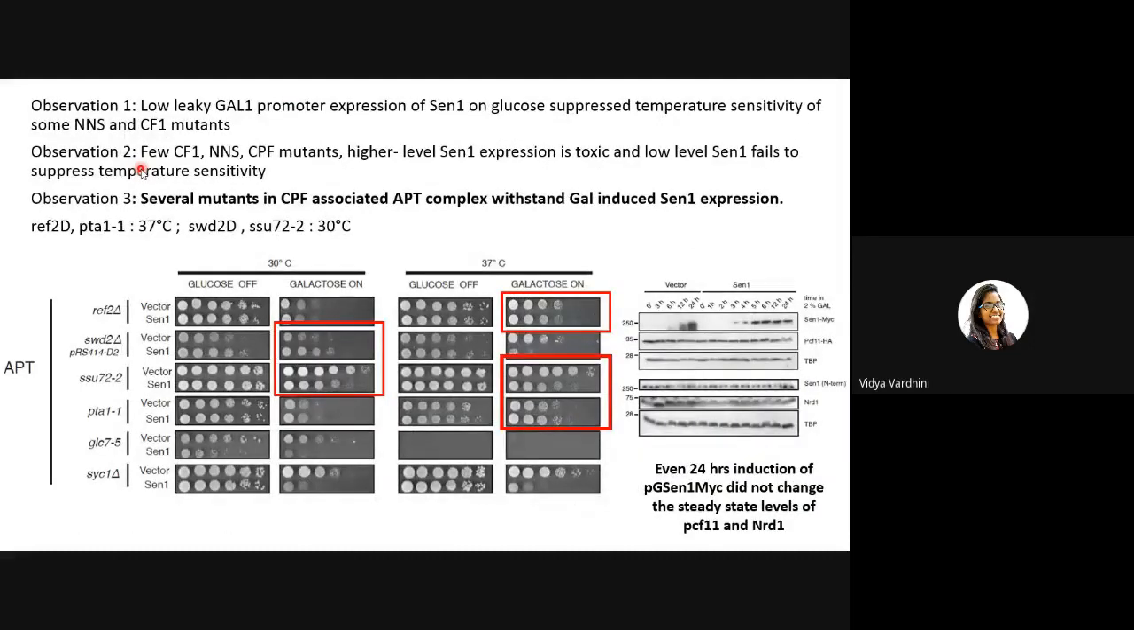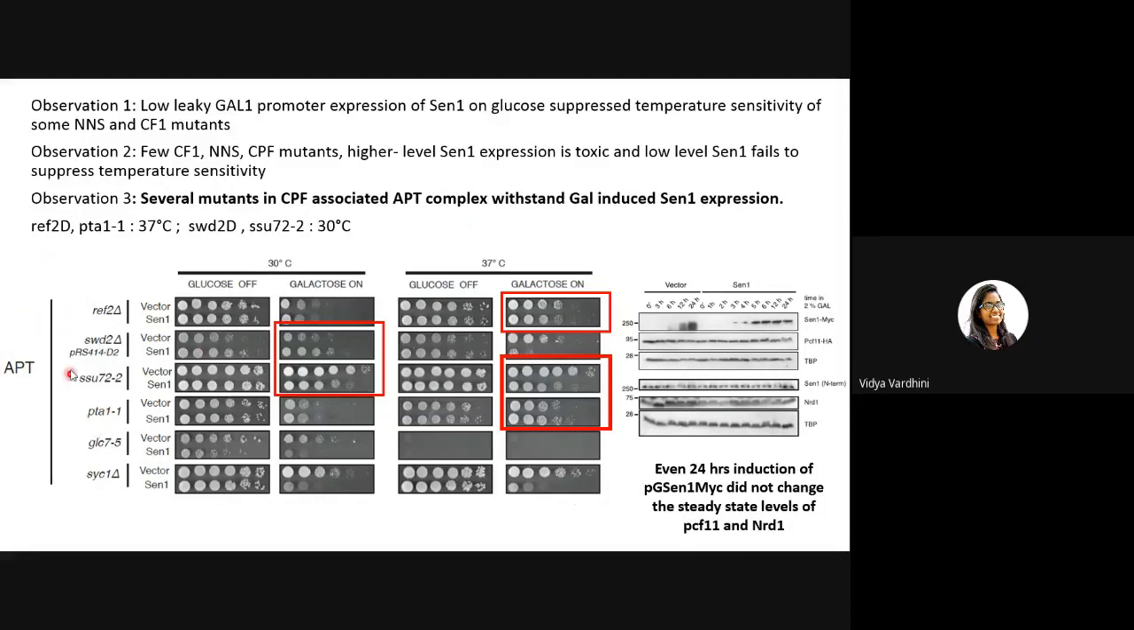The second observation was that in a few mutants, higher level SEN1 expression is toxic and low level SEN1 fails to suppress temperature sensitivity. We observed that low leaky levels were able to suppress temperature sensitivity, but in a few of them they couldn't. But the most important, third observation is that several mutants in the CPF-associated APT complex could withstand GAL-induced SEN1 overexpression. This is what we are looking for, right? If overexpression is still able to let the cell survive, that means the excess activity model was true. So yes, they found this true.